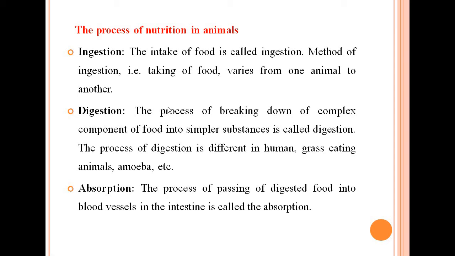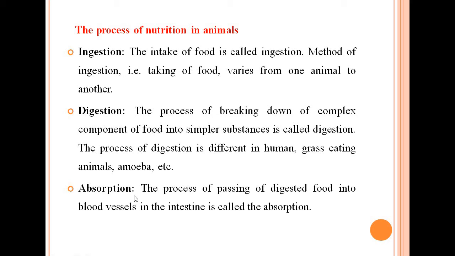What is digestion? The process of breaking down of complex components of food into simpler substances is called digestion. The process of digestion is different in humans, grass-eating animals, amoeba, etc. What does it mean? We know the breakdown of food into simpler substances is called digestion, and the process of digestion is different in humans, in grass-eating animals, in the amoeba. Depending on the body organization and the food habits, the digestion process is different in different organisms.